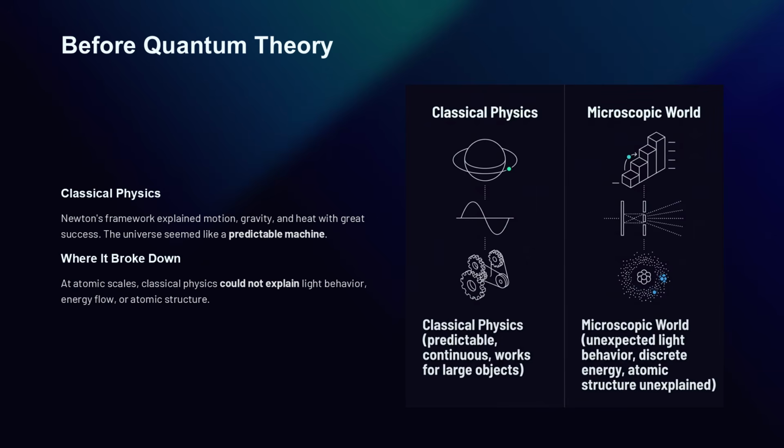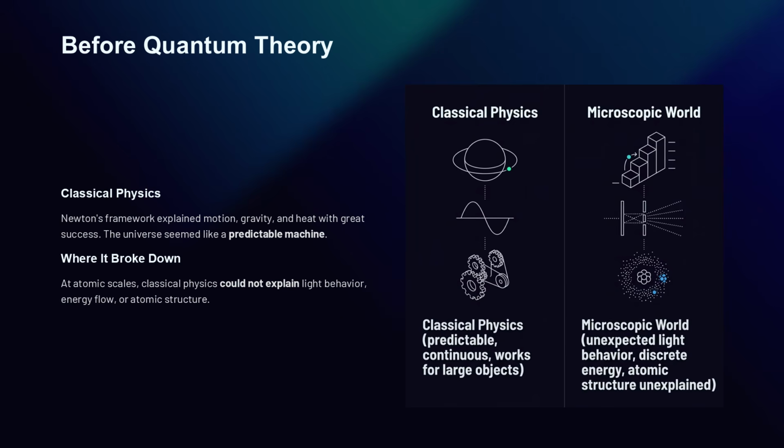Before quantum physics emerged, scientists had great success using classical physics. Classical physics, shaped by thinkers such as Isaac Newton, helped explain motion, force, gravity, heat, and light in many situations. It gave people enormous confidence that the universe could be understood as a machine with clear rules. If you knew the starting conditions, you could predict what would happen next.